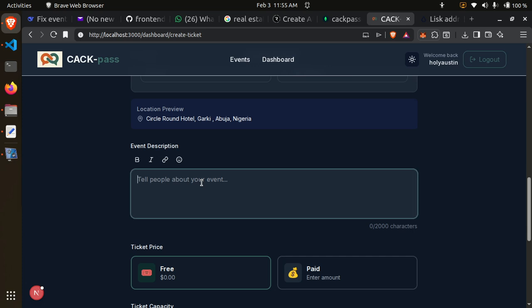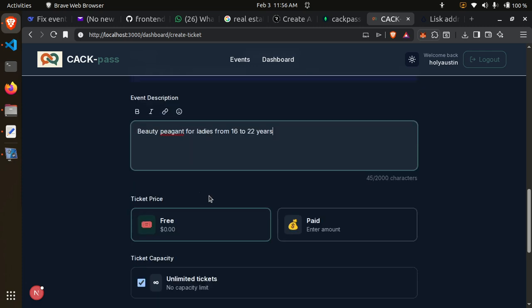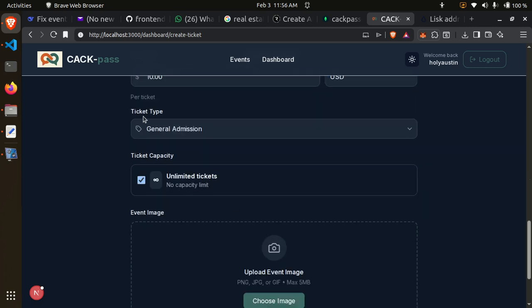Then the event description: beauty pageant for ladies from 16 to 22 years. Okay, it's a paid event.